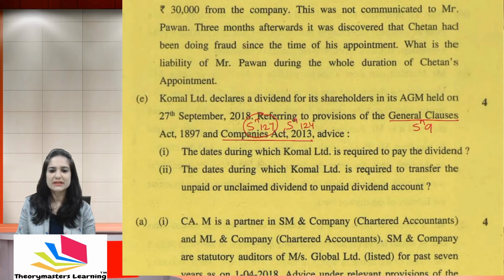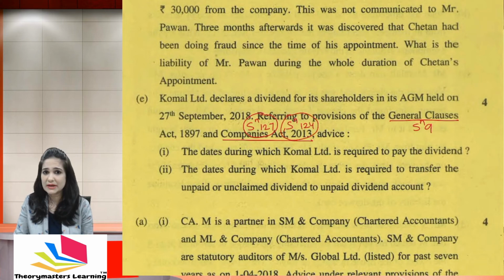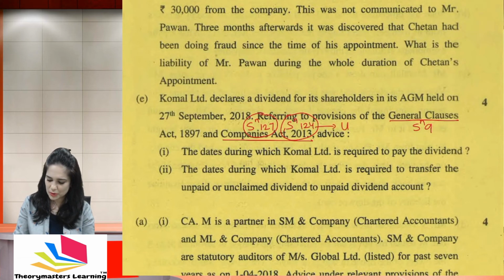Section 127 says the company must pay the dividend within 30 days of declaration. According to section 124, if the dividend is unpaid or unclaimed within 30 days, then within the next 7 days the company will transfer the amount to the unpaid dividend account.